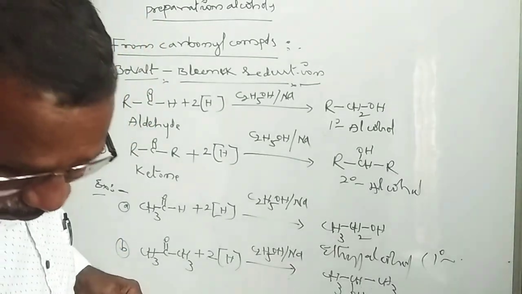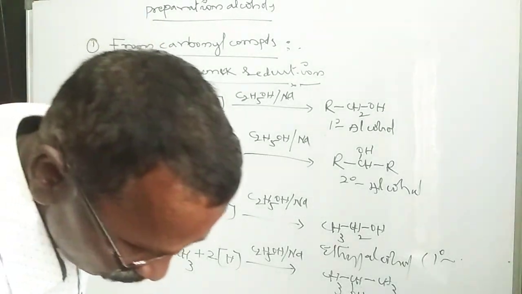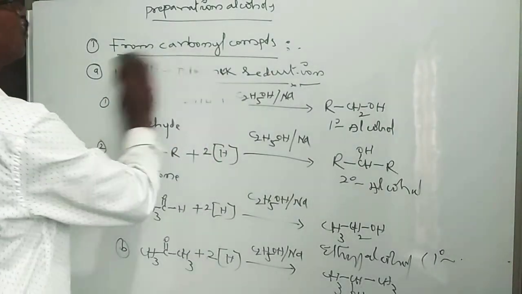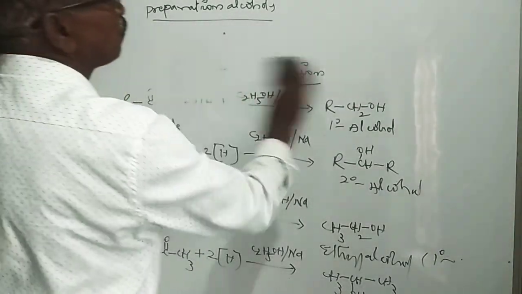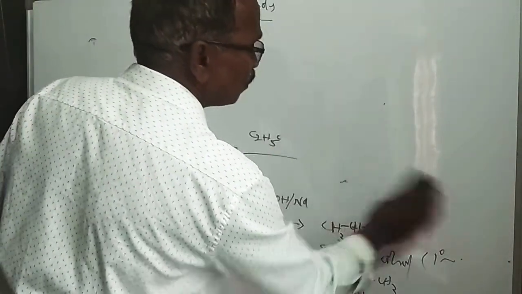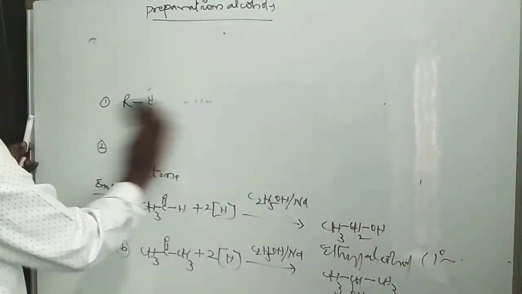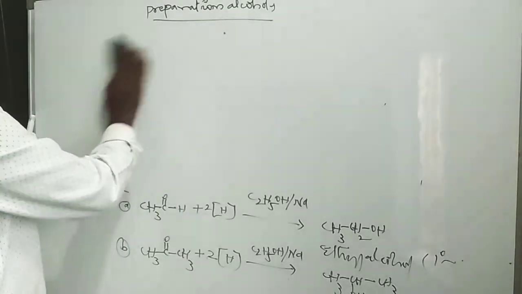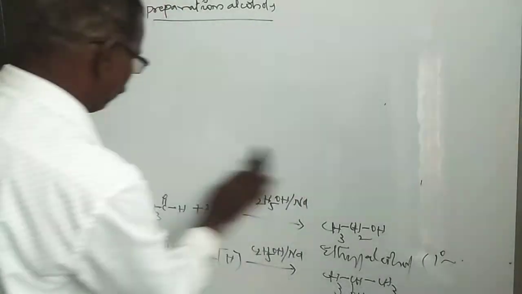If you take another preparation, that is from Grignard reagent, this is the second preparation. It is also a very simple reaction. From Grignard reagent we can prepare primary, secondary and tertiary alcohols.